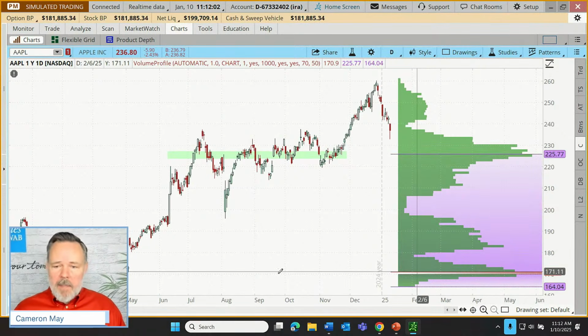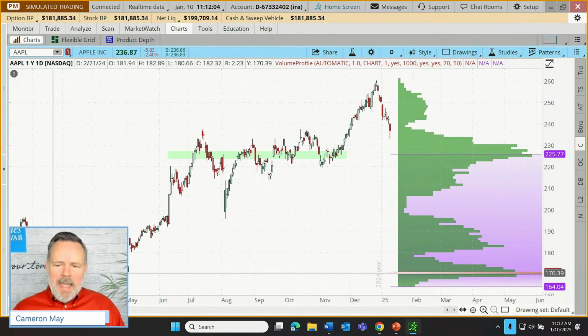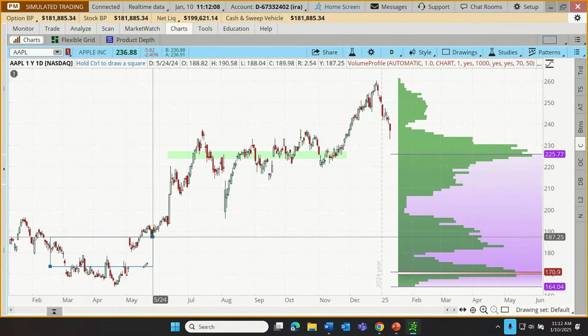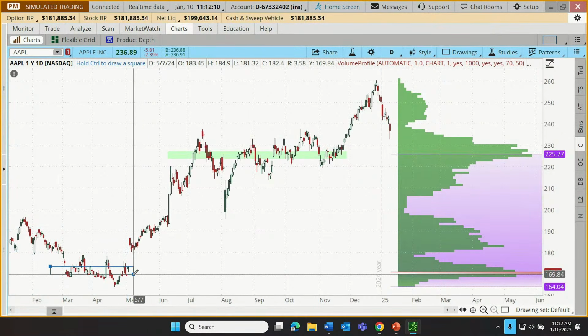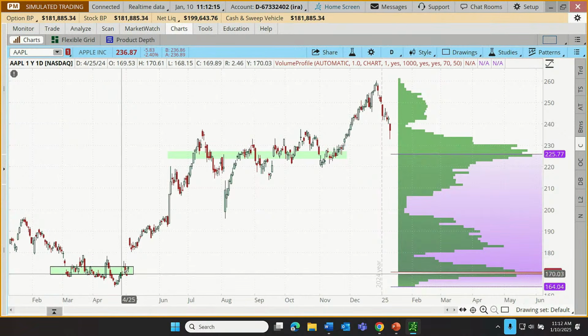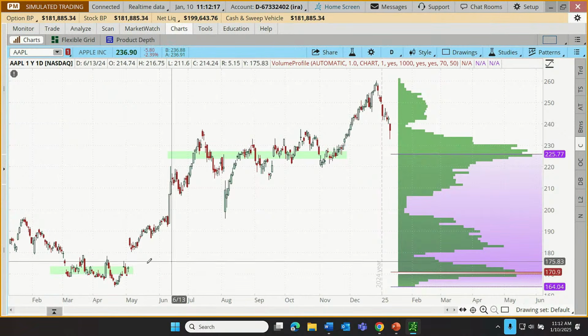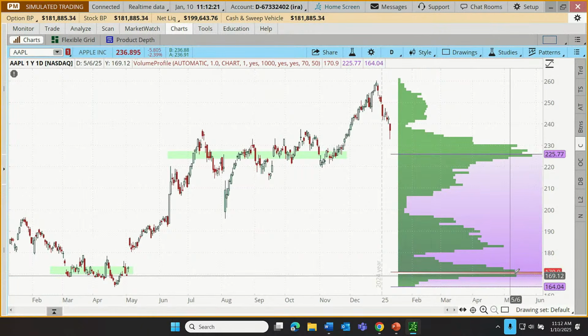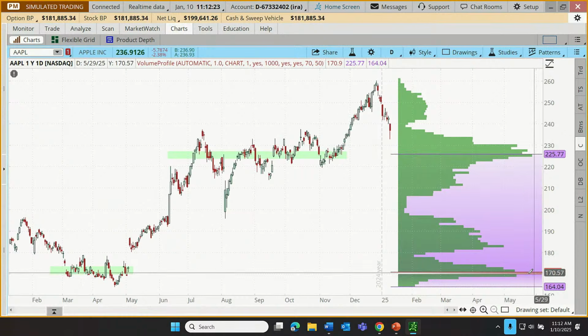Now, there's another spike back here. There's not as many days right down here as maybe, let me finish that little drawing. There we are. But there was more trading volume overall. So actually, combining the number of days and the volume per day, we saw a big spike right there. As a matter of fact, that was the heaviest volume price level of the entire year.